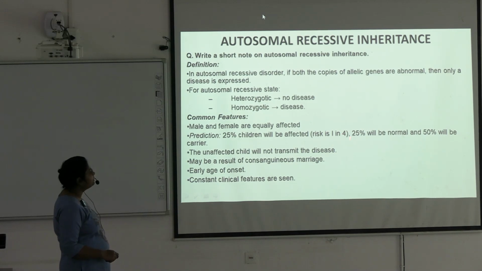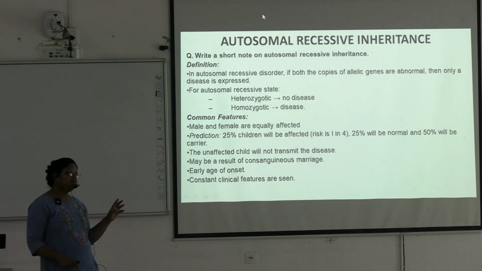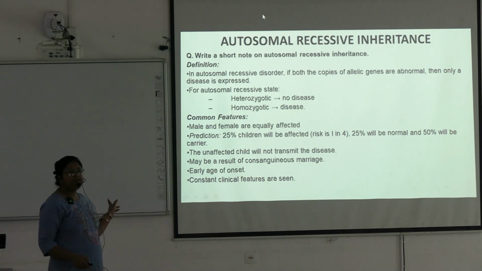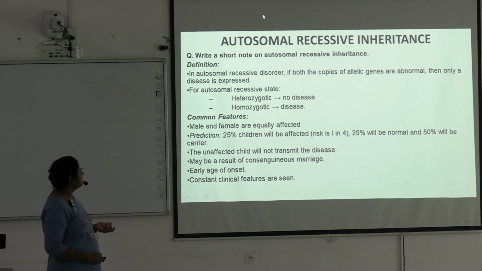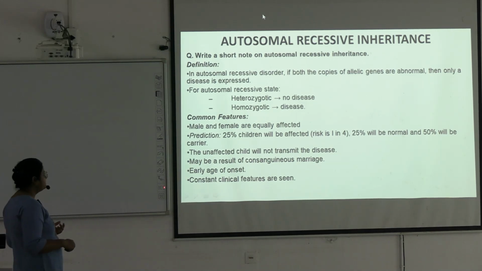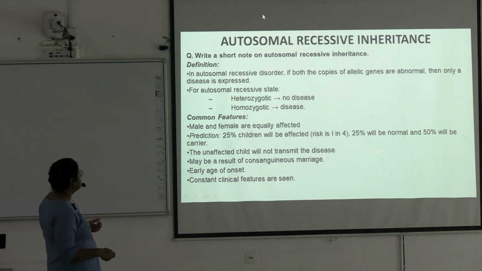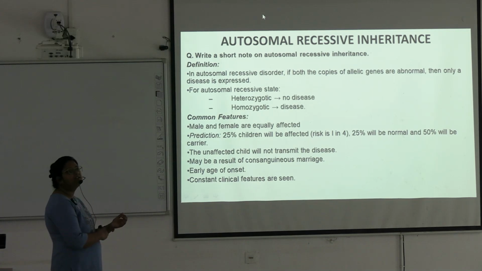This is 1 in 4. 25% will be normal and 50% will be carrier. They will not express the phenotype but they have the recessive gene. So if they join with a carrier of the same disease, they can produce diseased children. The unaffected child will not transmit the disease, may be a result of consanguineous marriage, early age of onset is there and constant clinical features are seen in case of autosomal recessive inheritance.